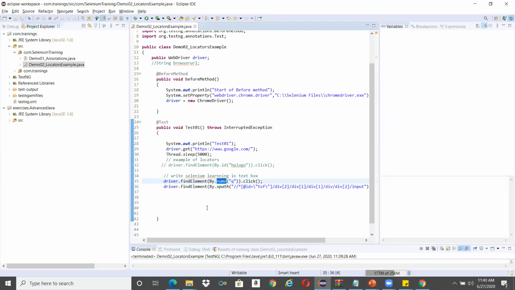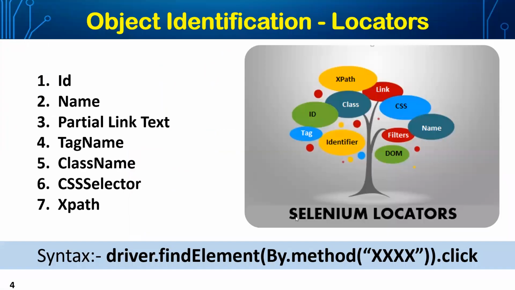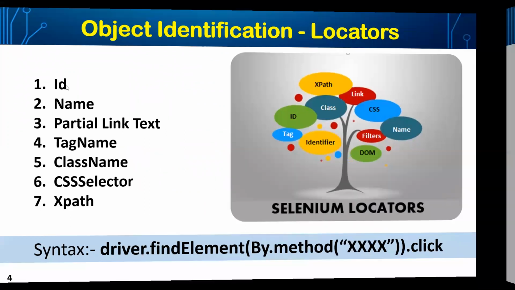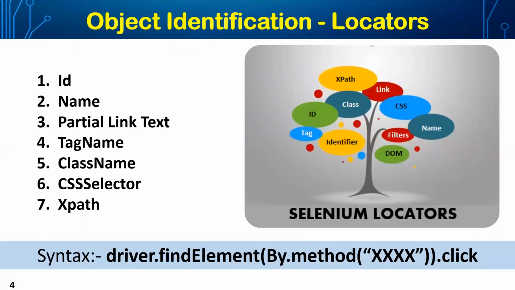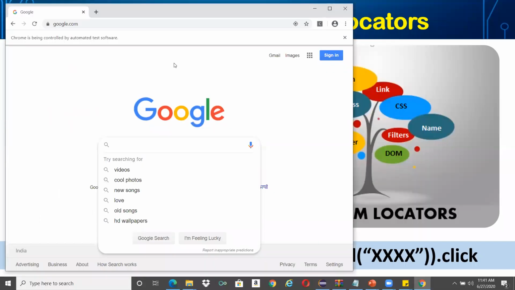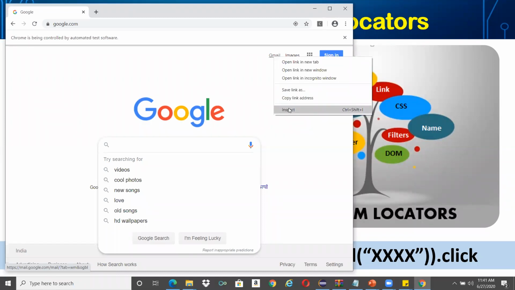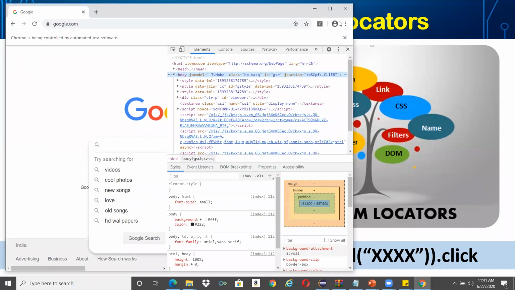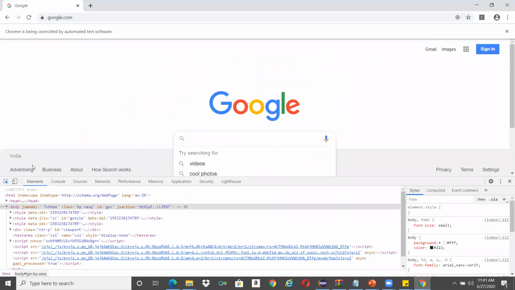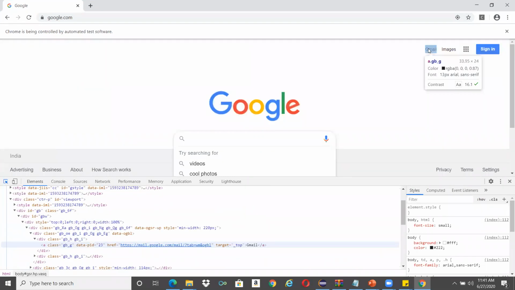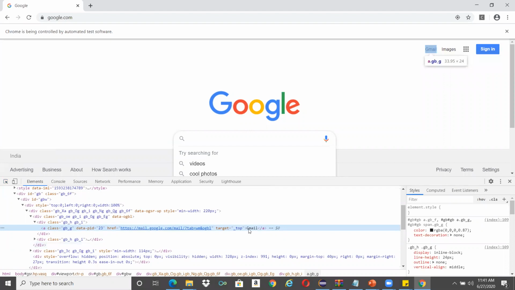Like this, we can find elements through various methods that are available. The various methods that we have in place are id, name, and partial link text. When I say partial link text, for example, if there is any link text, this is a link. This is the attribute. So this is the Gmail.